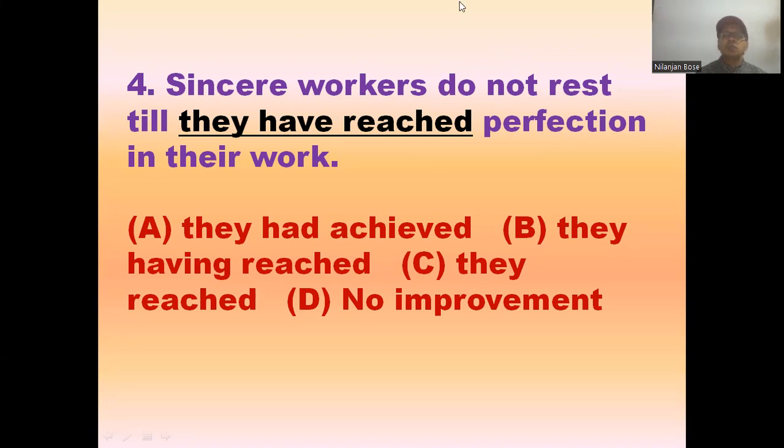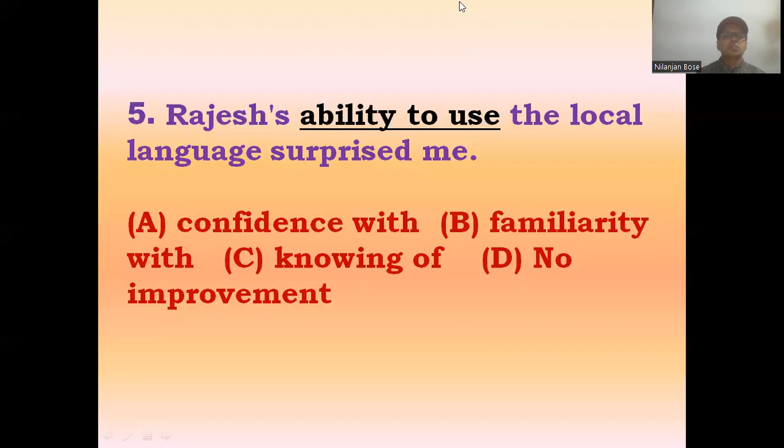Let me tell you what is the question and what should be the answer. The question is that Rajesh's ability to use the local language surprised me. अब देखिए यहाँ पे राजेश का जो ability है, Rajesh is a person, उनका जो ability है to use the local language, it surprised me. That is the question and the underlined part is ability to use. So if I go to the options, I am finding that first option, confidence with, or familiarity with, or knowing of, or no improvement. इस केस में आप क्या करोगे? Rajesh's ability to use the local language surprised me.